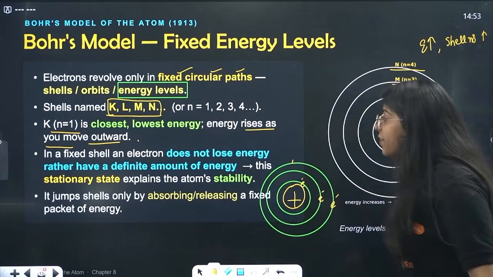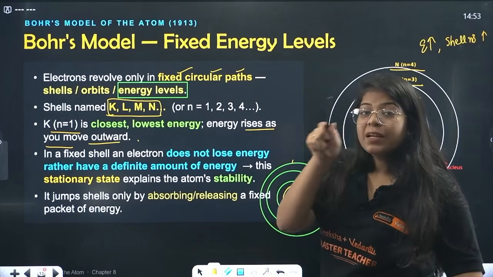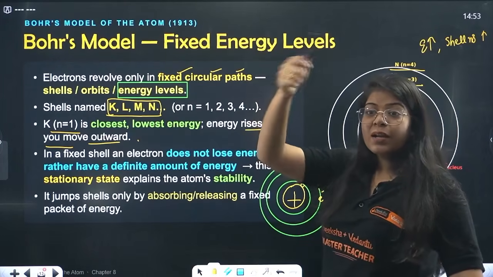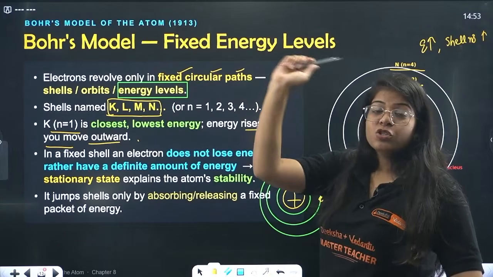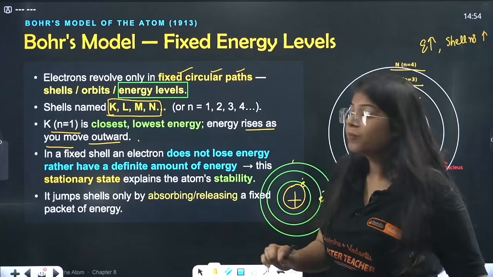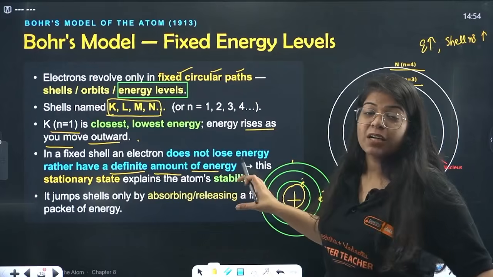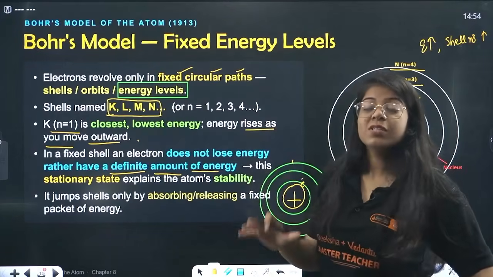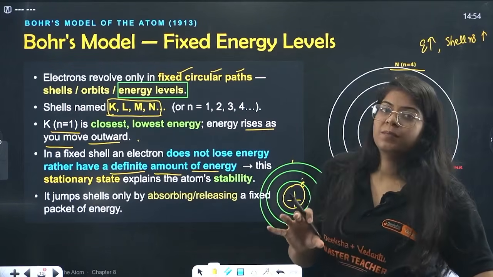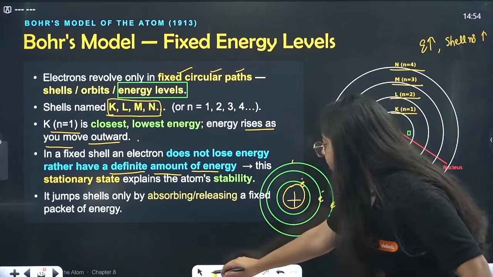Done. In a fixed shell, an electron does not lose energy. So when an electron is revolving in that fixed shell, it cannot lose energy and fall, because I'm giving a particular force to it. It is not allowed to lose that shell. So it has a definite amount of energy which it cannot lose, and hence it keeps on rotating in one single fixed circular path. Understood?